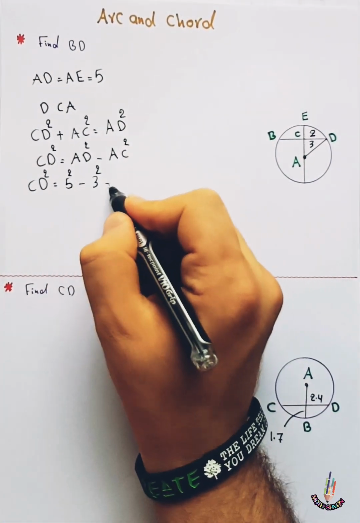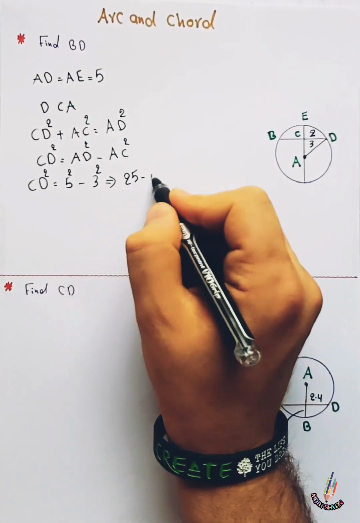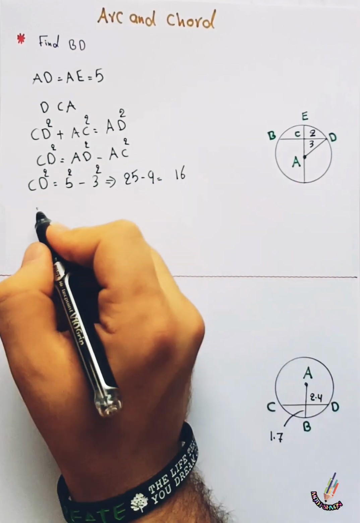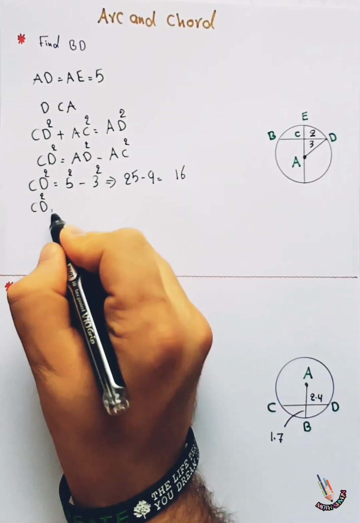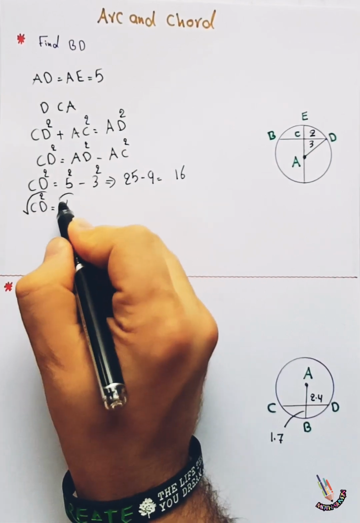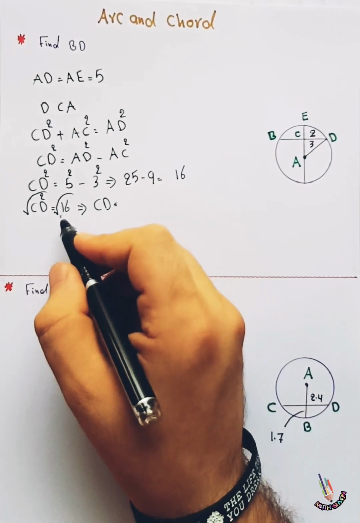Now 5 times 5 is 25 minus 3 times 3 is 9, equal to 16. After that, CD square equals 16. We have to take the square root of both sides. So CD equals the square root of 16, which is 4.